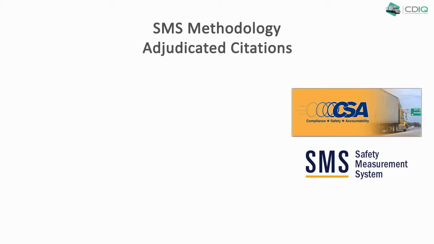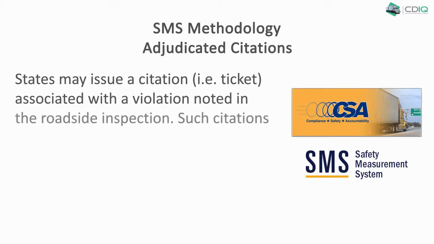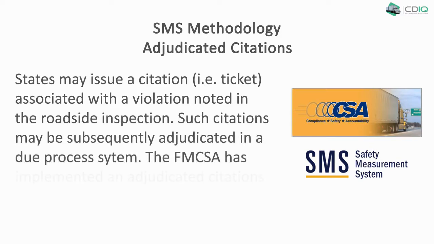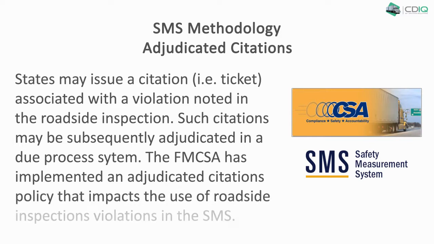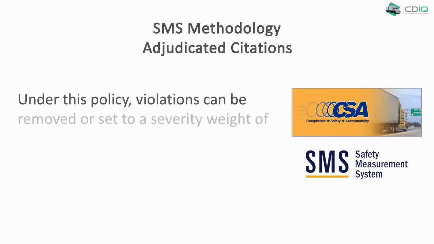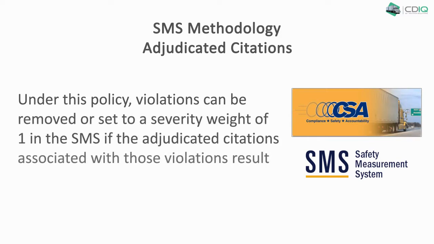experts. Adjudicated citations. States may issue a citation associated with the violation noted in the roadside inspection. Such citations may be subsequently adjudicated in a due process system. The FMCSA has implemented an adjudicated citations policy that impacts the use of roadside inspection violations in the SMS. Under this policy, violations can be removed or set to a severity weight of 1 in the SMS if the adjudicated citations associated with those violations result in certain outcomes.